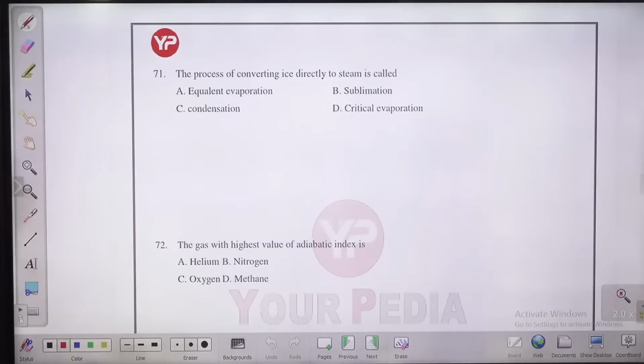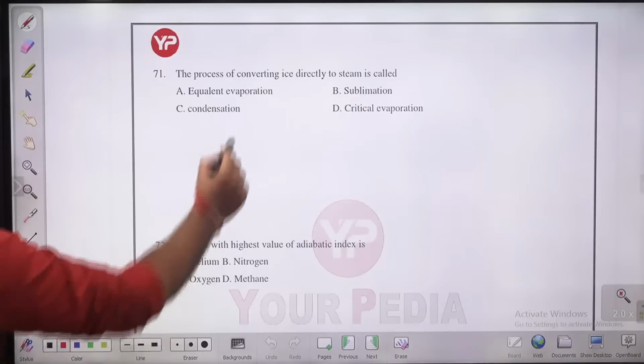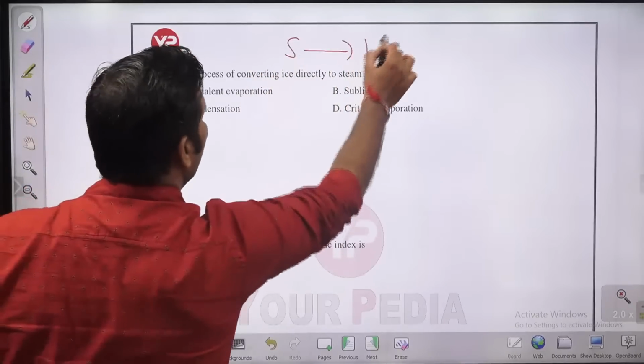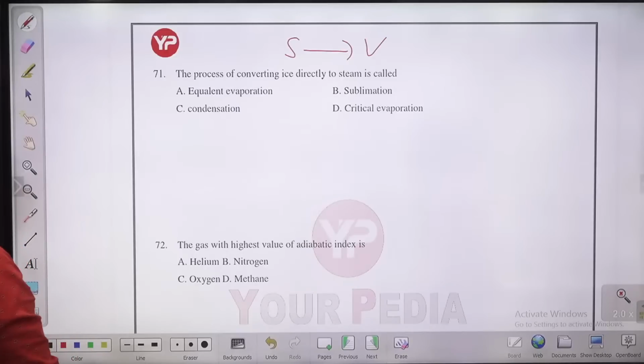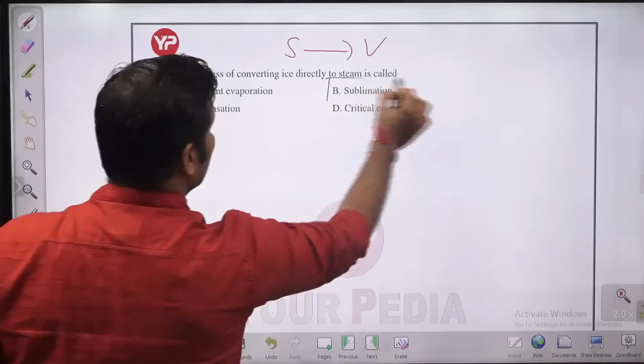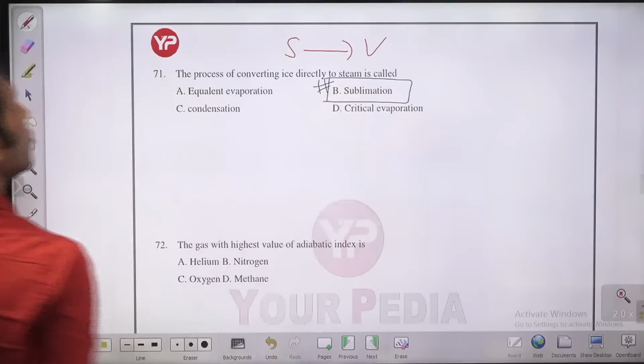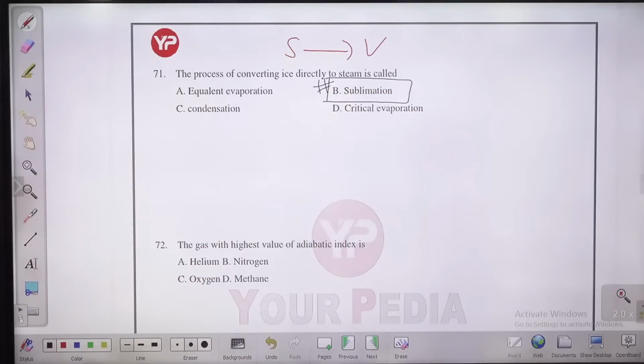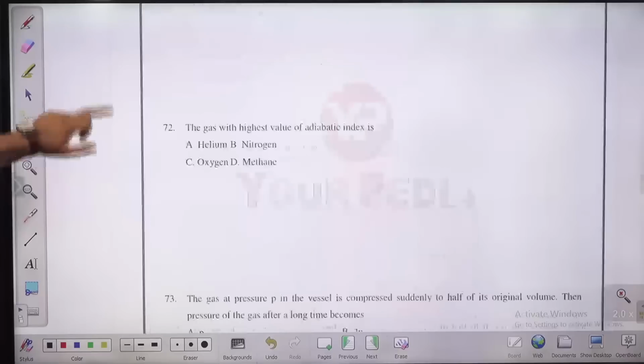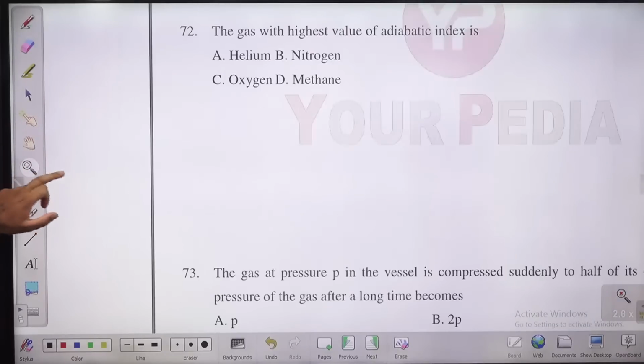The process of converting ice directly to steam. Guys, you are converting solid to steam, so solid to vapor. The conversion from solid to vapor is known as sublimation. So sublimation is the process of converting solid directly into vapor. Solid to liquid is liquefaction. Liquid to solid is solidification. Liquid to vapor is vaporization. Vapor to liquid is condensation. Solid directly to vapor is sublimation.